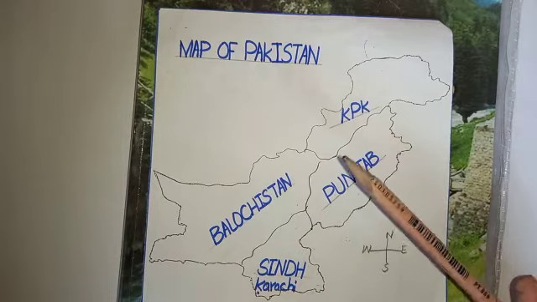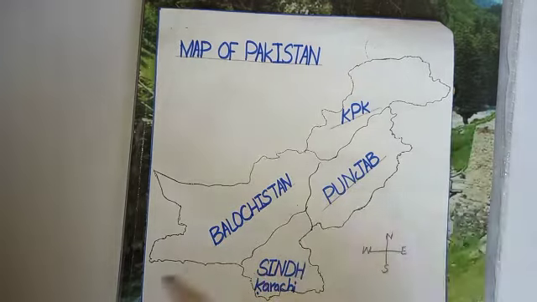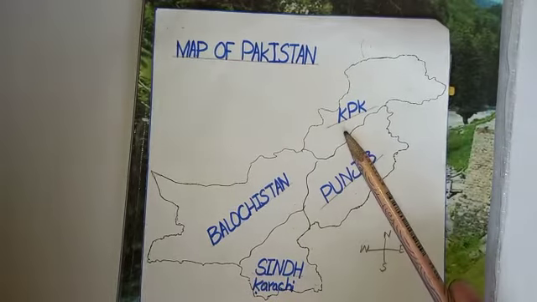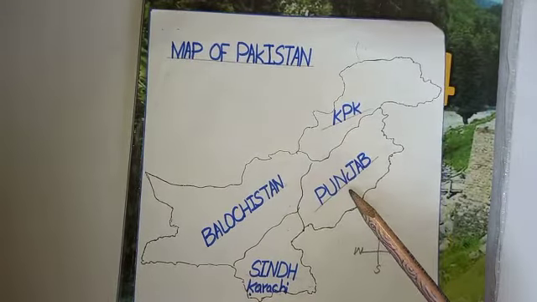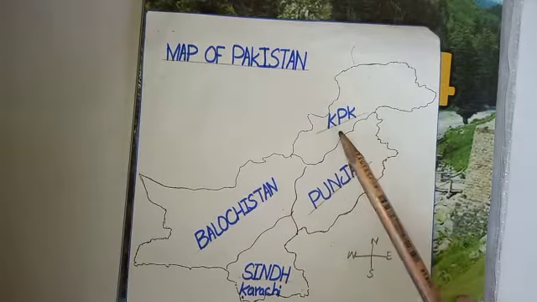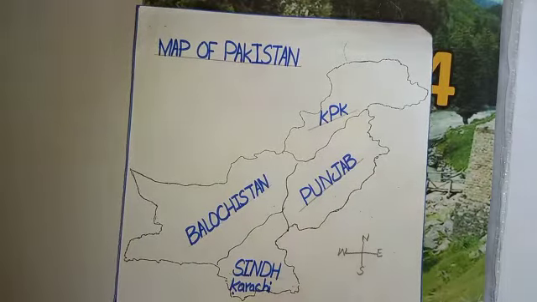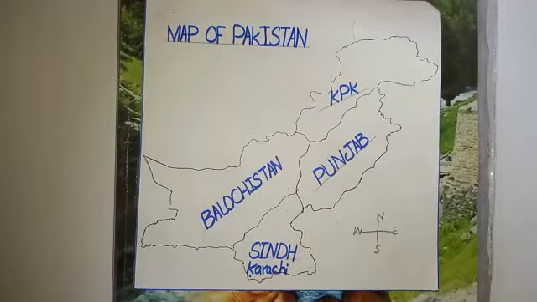And if you have a question that names the provinces of Pakistan, so the names of the provinces of Pakistan are KPK, Punjab, Balochistan and Sindh. These 4 are the provinces of Pakistan.